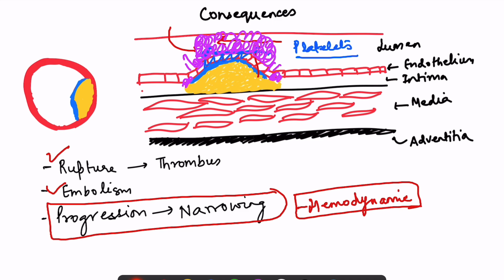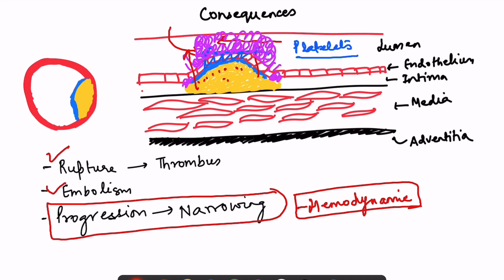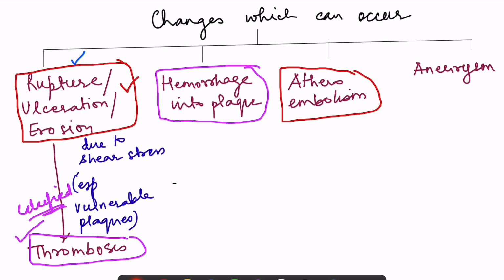Hemorrhage, again, what will happen? There will be growth of the plaque. Because blood is filling up in the plaque, it is going to grow into the lumen, again increasing the blockage of the blood vessel. Then there can be atheroembolism because due to the rupture, the components of the plaque, the lipid which is there, is going to come out. So there can be microemboli which are formed of lipid core.